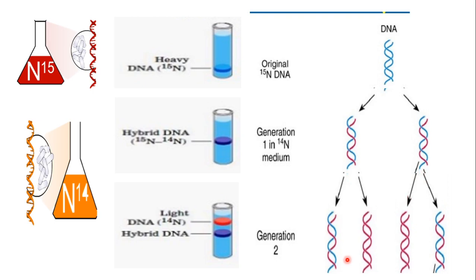If we continue for a third generation, what will happen? The number of pure ones, meaning N14 ones, will go on increasing. But the N15 will not die out. N15 also continues. So through this experiment, Meselson and Stahl proved that during DNA replication, the parental strand is conserved.